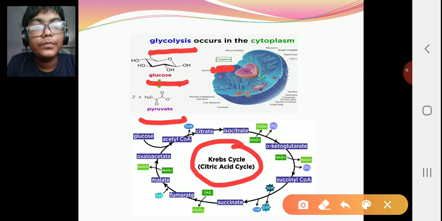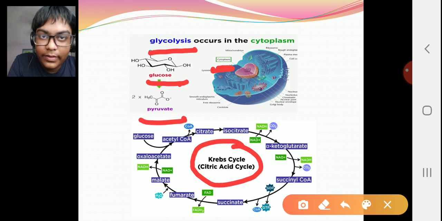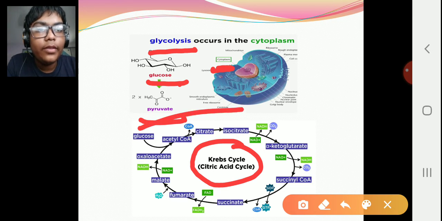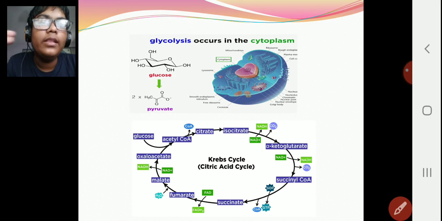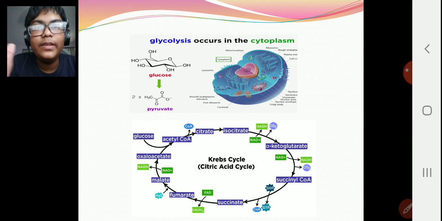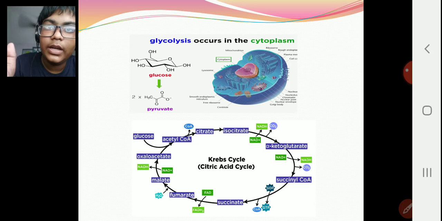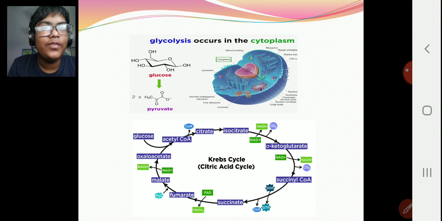Now we will not go into much detail of these processes, because we will learn this in further classes. So we will not go into much detail of all that is shown in the picture. This is just for reference that the Krebs cycle takes place in this way. We just have to brush up the basics: in the Krebs cycle, pyruvate is converted to carbon dioxide and hydrogen, and it gives out carbon dioxide, water, and energy. So we just have to learn this much.